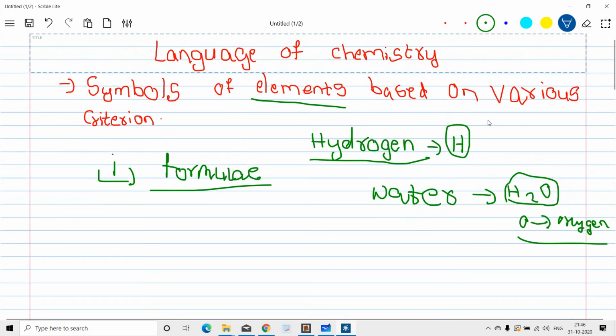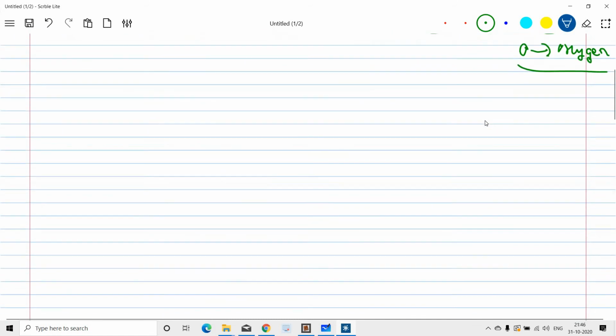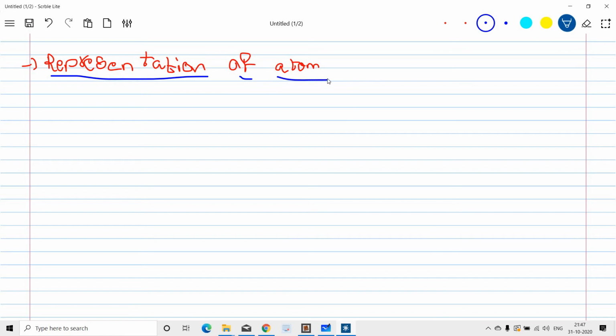So this is the first topic we will discuss in the next session, and another topic is the representation of atom. Atom is a name from the Greek language.